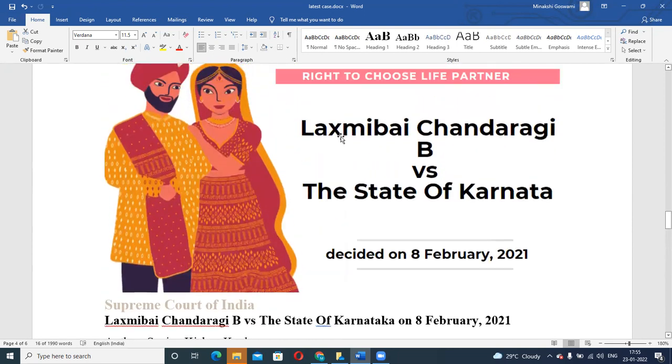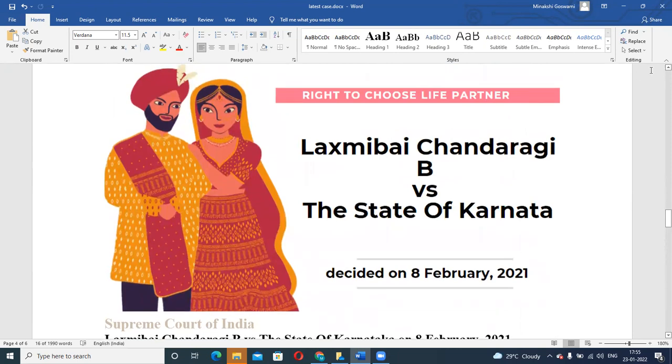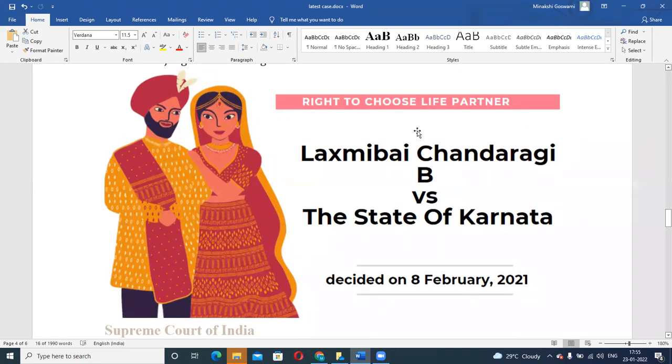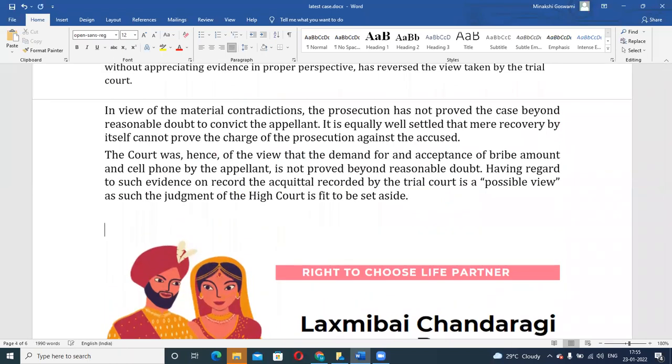Okay, so this is nothing but the right to choose a life partner, right? You are free to choose it. You don't need approval or consent from your parents. That is what this case is all about. Is it clear? Yes, ma'am.